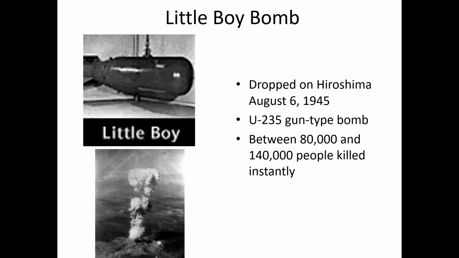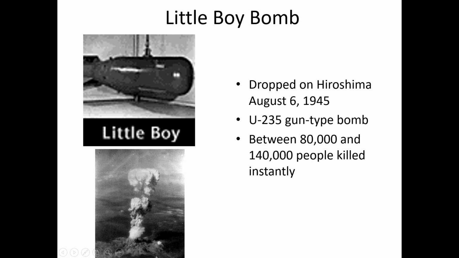The example of the gun-type atomic bomb is the one we call Little Boy, and it was dropped by the United States of America on Hiroshima on August 6, 1945.